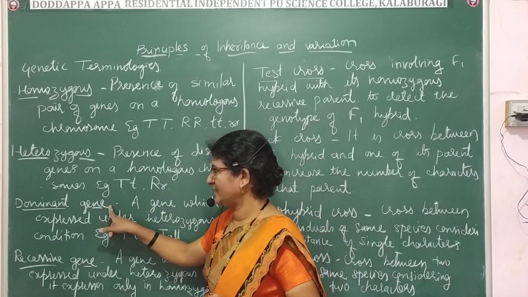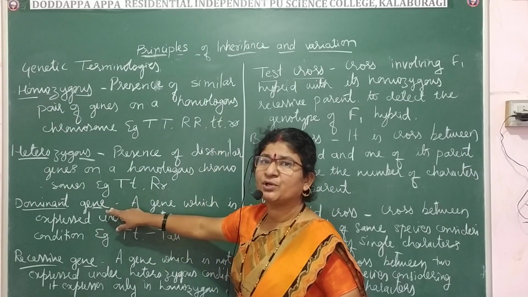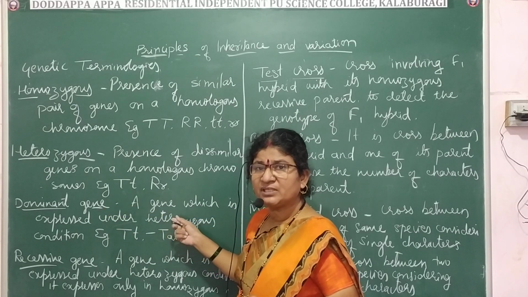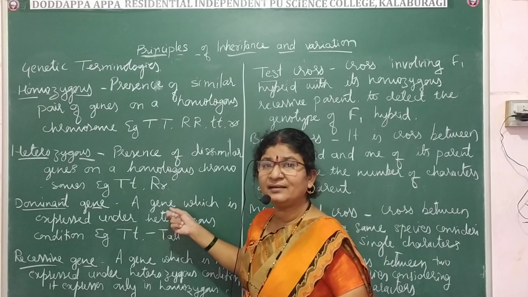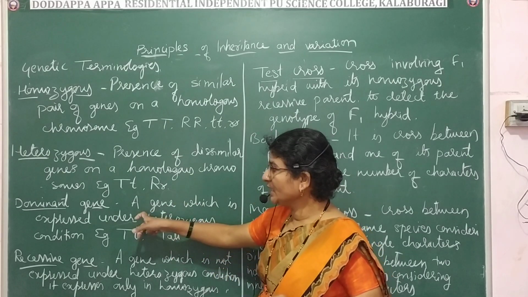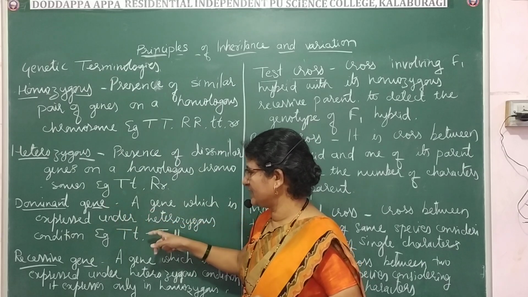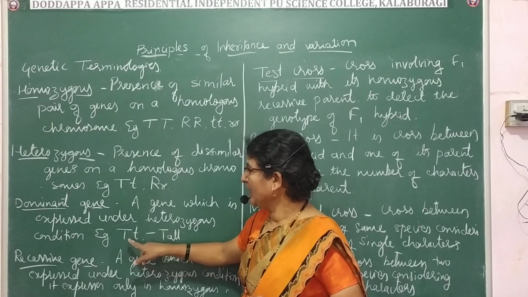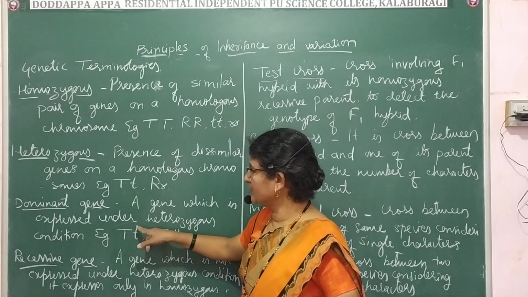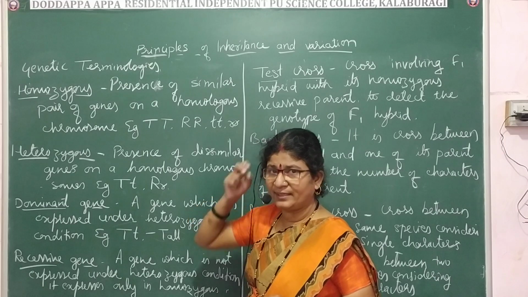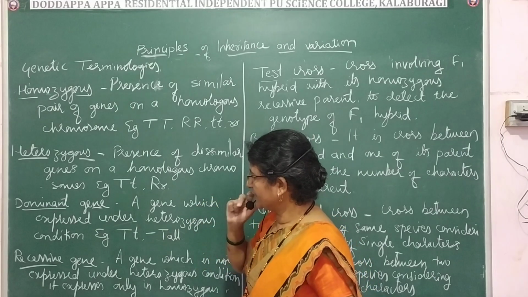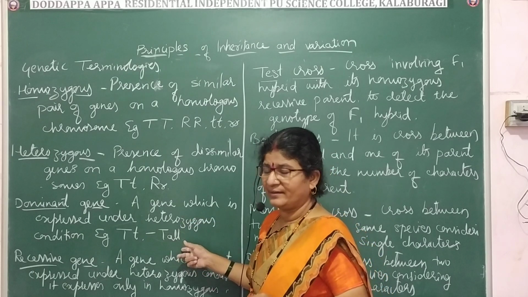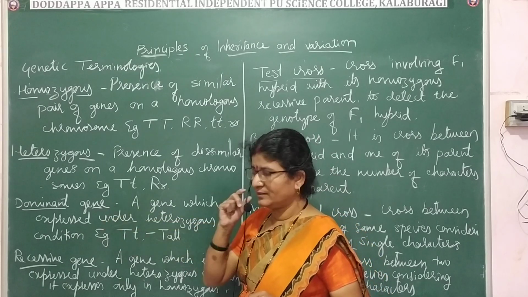Now dominant gene. In the previous class we saw what we mean by dominant. A dominant gene is the one which expresses its character under heterozygous condition. So that is called the dominant gene. Here we have taken tall and dwarf as an example. Here the homologous chromosomes contain both the genes, tall and dwarf, but it expresses only the tall character. The gene which controls the tall character is called the dominant gene.